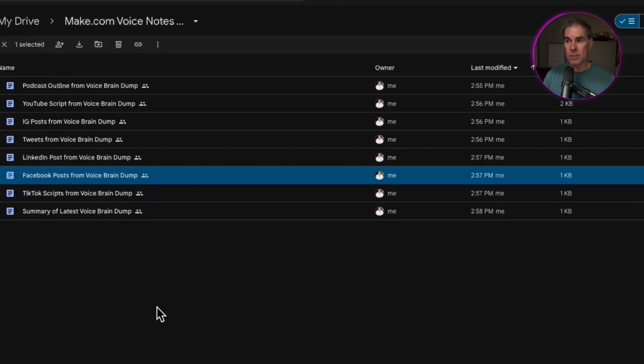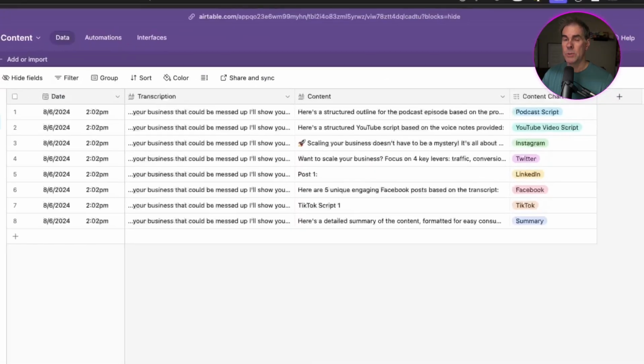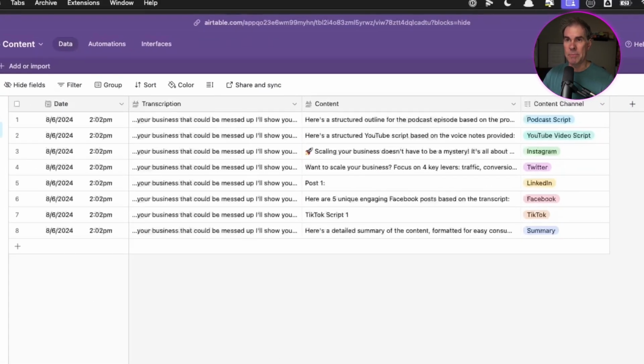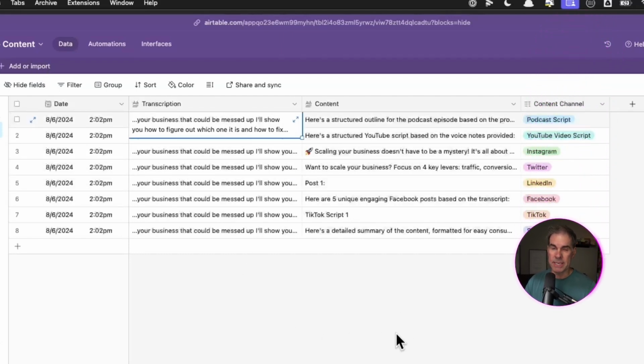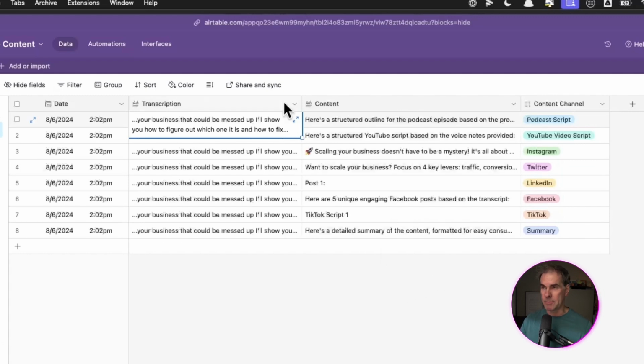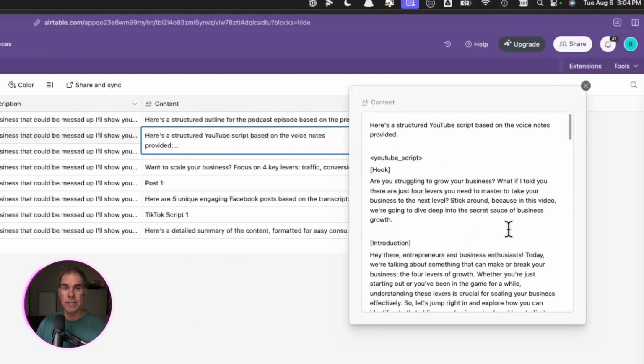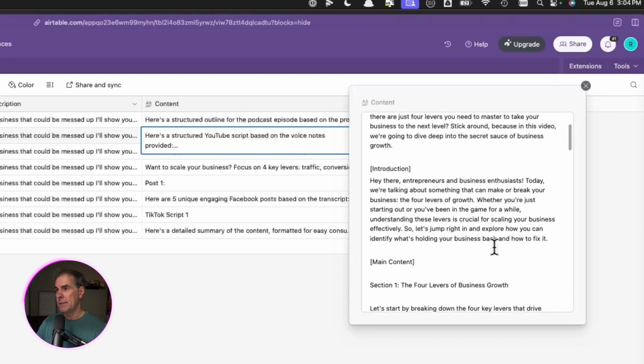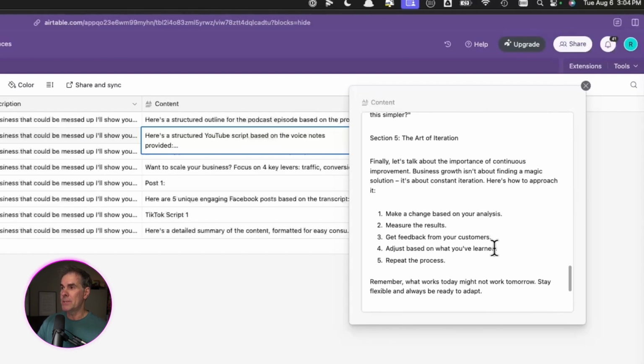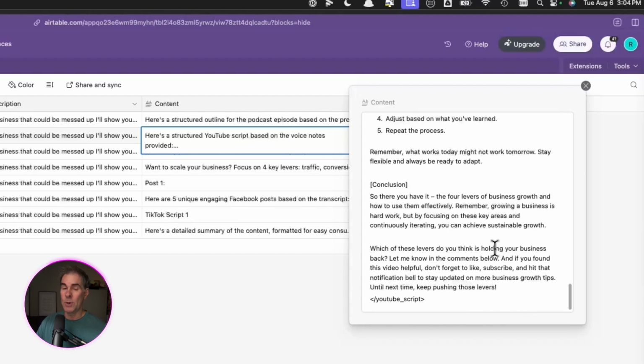And remember, in addition to Google Docs, I also had these posts sent into my Airtable base. So this is the simple Airtable base that I have set up. Again, remember, voice notes, brain dump to content. So here's the transcript. It's going to be the exact same thing from the voice message. So it's going to be the same for each piece of content, but then the different pieces of content here, as you can see here, are organized by the different content channel that we designated. So again, for the YouTube video script, if I want to see it right here inside the Airtable database, here it is. Here's the entire YouTube video script that got created from the voice message transcription.